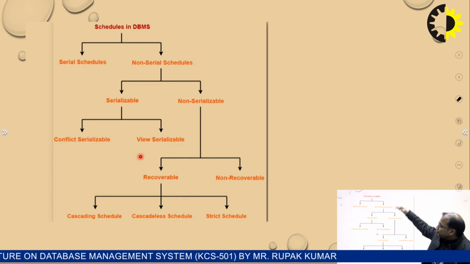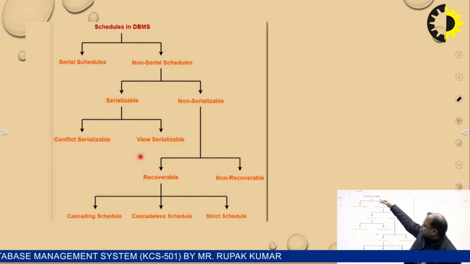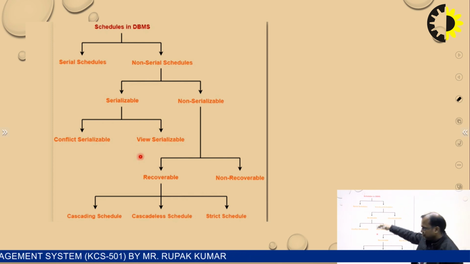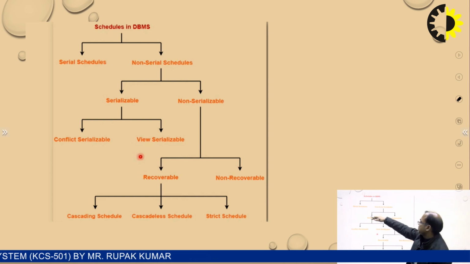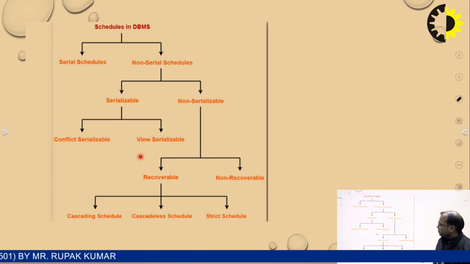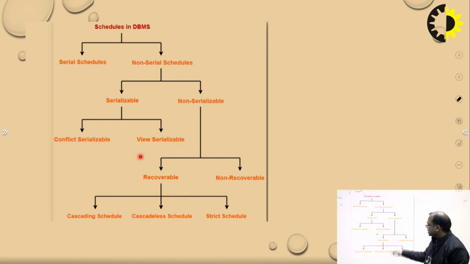This is the flow chart. This is the scenario. We just go through from this scheduling to this flow. In this part, we must cover up to, I think, non-serializable or view serializable. Then in another part of this video, we will cover the rest. So this is the important flow chart.